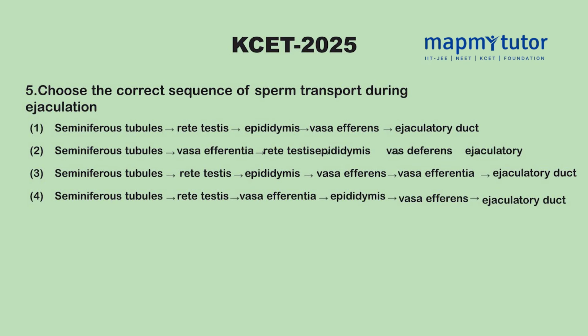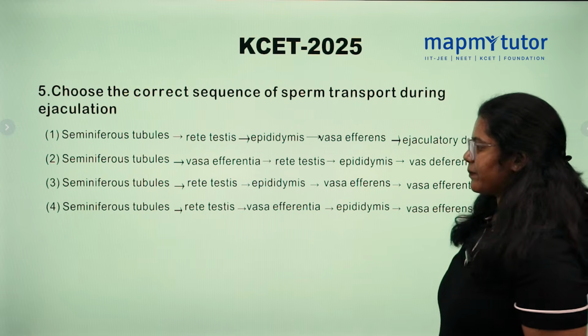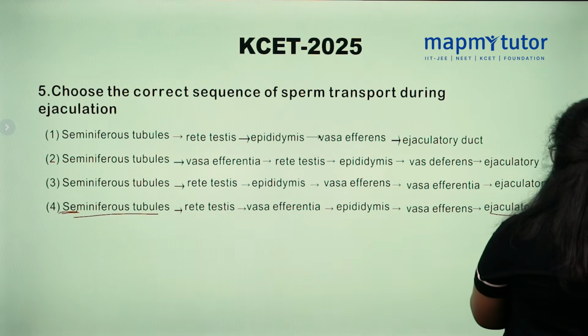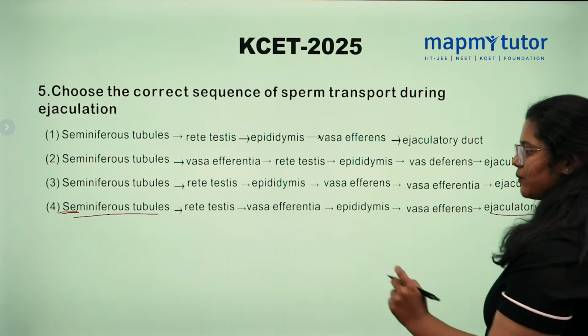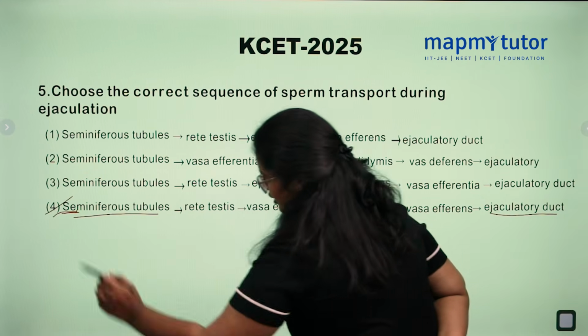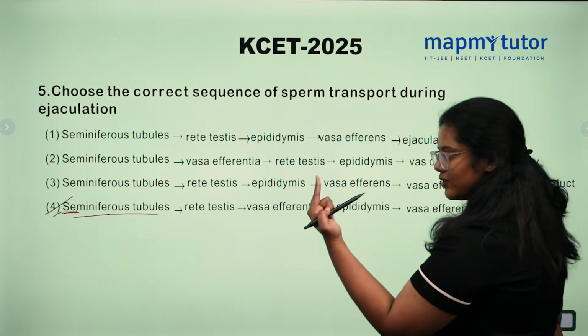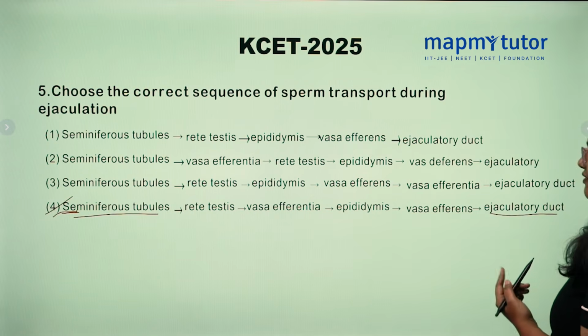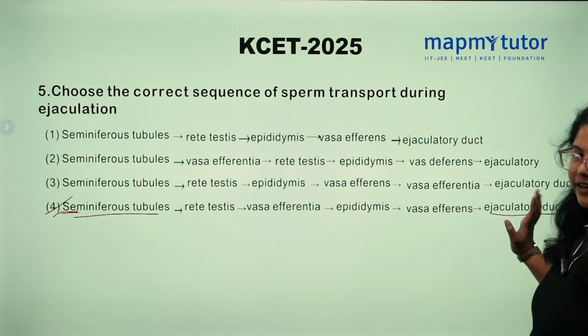Choose the correct sequence of sperm transport during ejaculation. Remember the human reproduction chapter. The sperm travel from seminiferous tubules to the ejaculatory tract and the correct sequence is option 4. The sperm transfer from seminiferous tubules, rete testis, vasa efferentia, epididymis, vas deferens and ejaculatory duct.